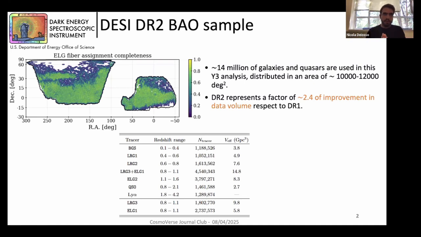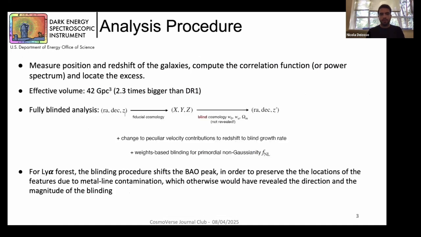In order to obtain information about the BAO feature, we have to compute the two-point correlation function. So we took position and redshift from our 3D map, we measured them, and then we computed the correlation function with the Landy-Szalay estimator, locating the excess of galaxies, of objects that we expect to find given the BAO feature. We have done this analysis in an effective volume of 42 cubic gigaparsec, an improvement of about 2.3 times with respect to data release 1. And this analysis is made